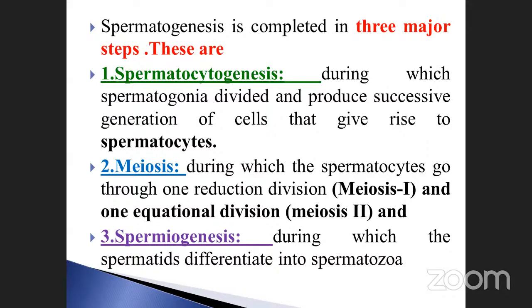Spermatocytogenesis is nothing but mitotic cell division, during which the spermatogonia divide and produce successive generations of cells that give rise to spermatocytes.